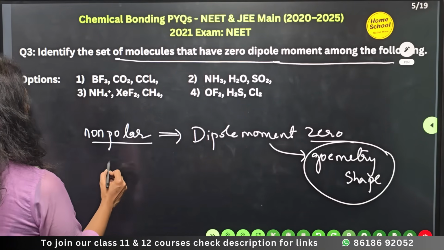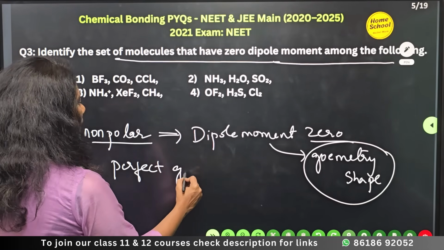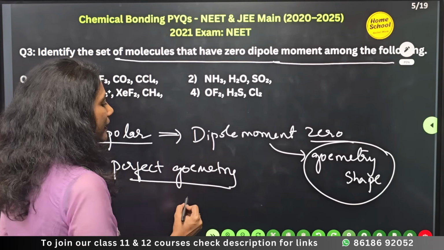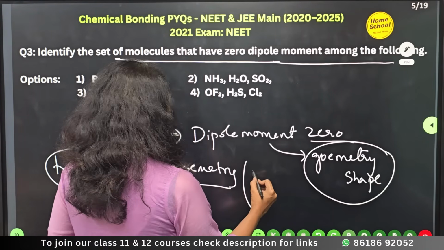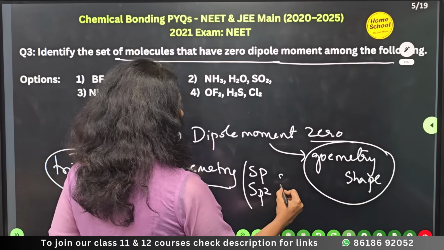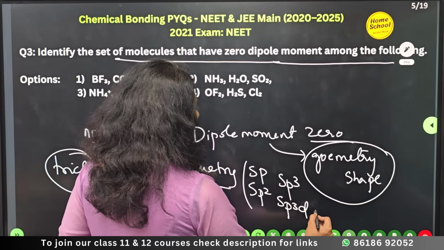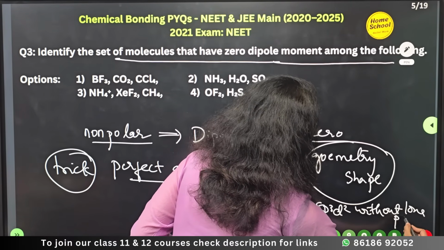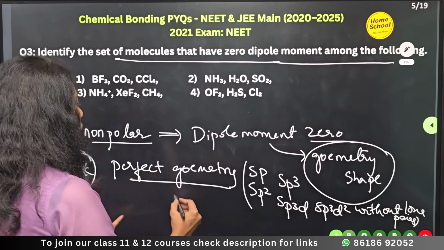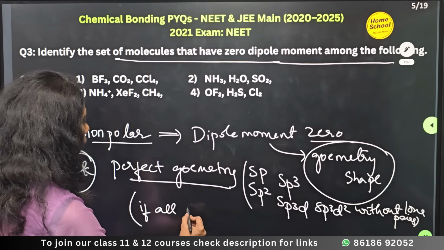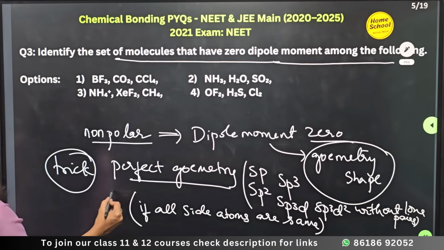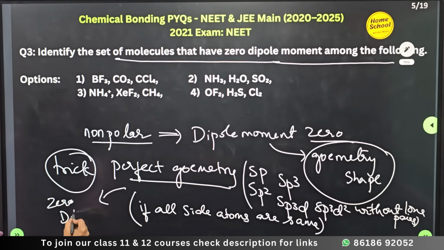See guys, I'm telling you a trick now. Whenever you have a perfect geometry, what does that mean? It means the molecule has sp, sp2, sp3, sp3d or sp3d2 hybridization without lone pairs, and if all side atoms are same, then it will have zero dipole moment, zero dm.